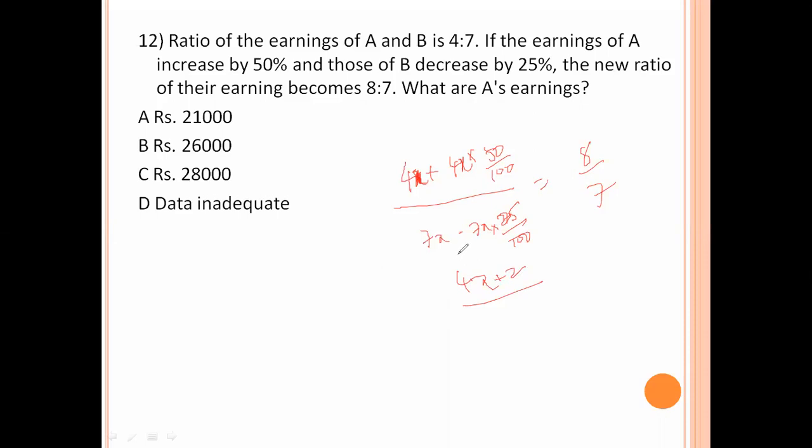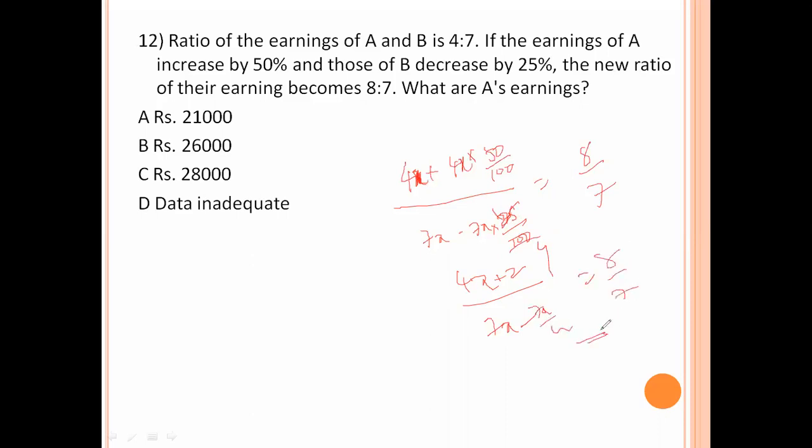Here the earnings of A increased by 50% and those of B decreased by 25%, and the new ratio becomes 8 by 7. So 4x plus 2x, and 7x minus 7x by 4, equals 8 by 7.